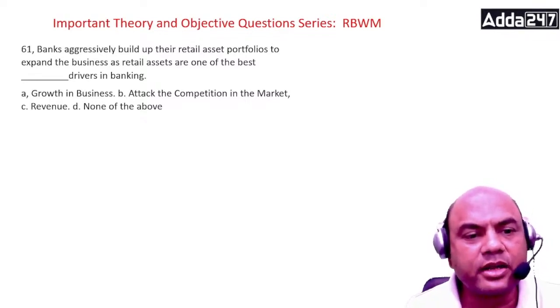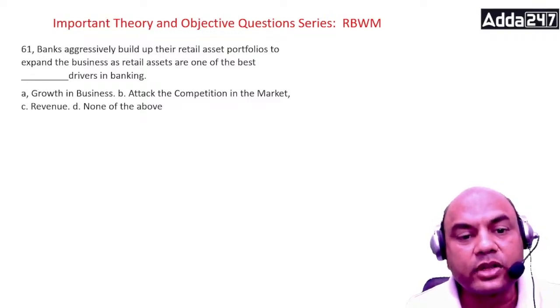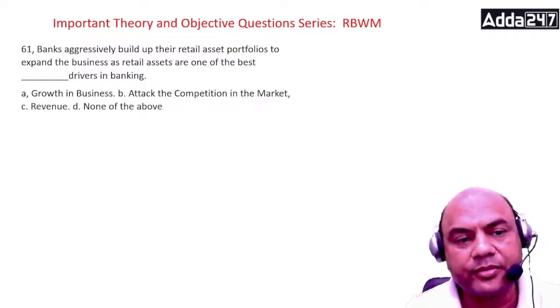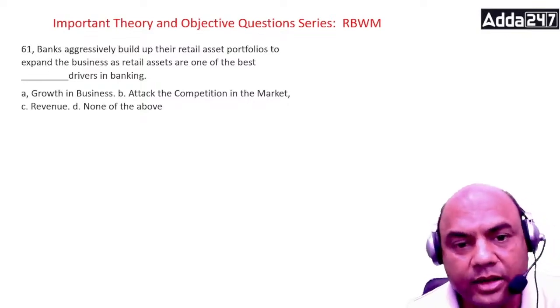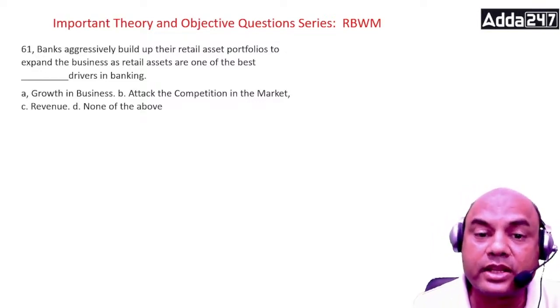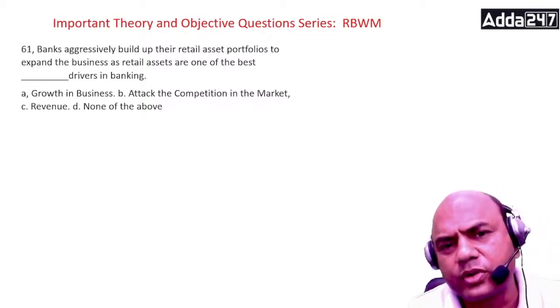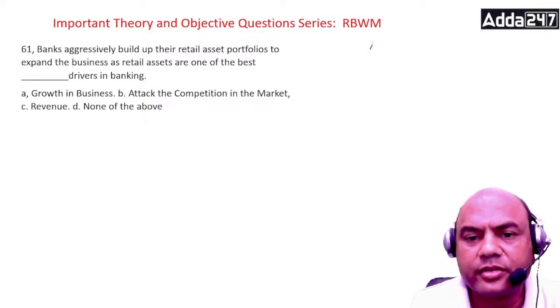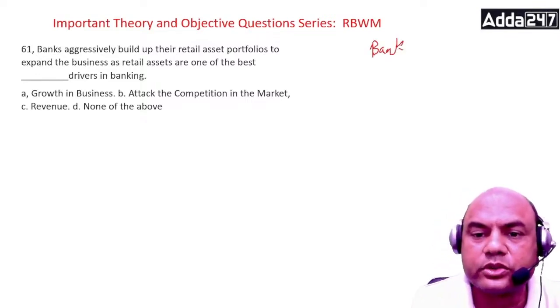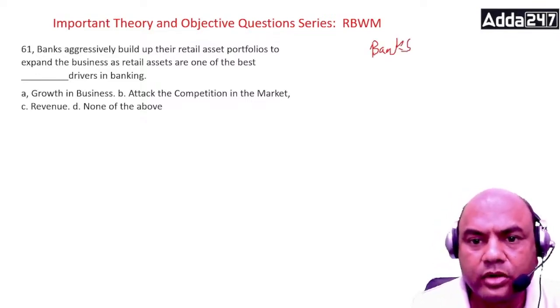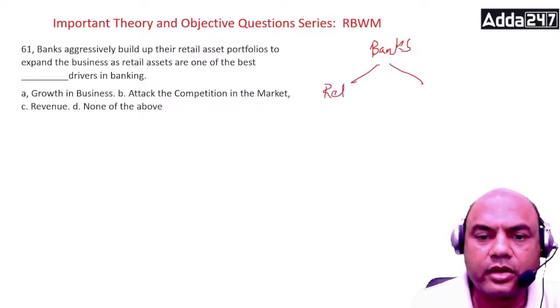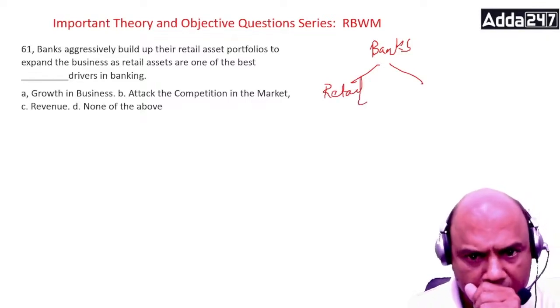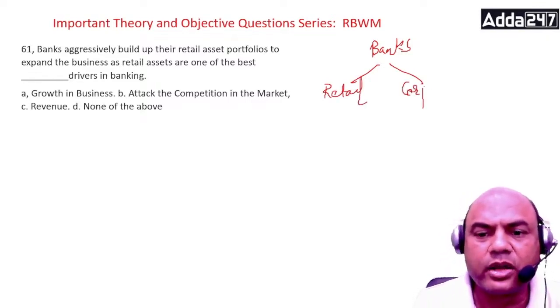Banks aggressively built up their retail asset portfolios to expand their business, as retail assets are one of the best dash drivers in banking. Nowadays all the banks are shifting their gear. Earlier all the banks were focusing on corporates. Banks earlier used to focus usually on corporates, and now retail and corporates. But what happens?